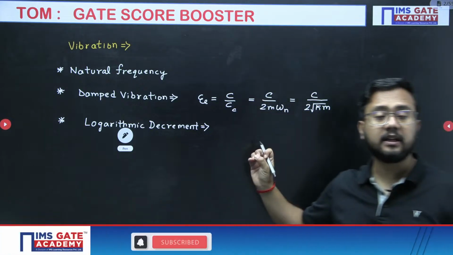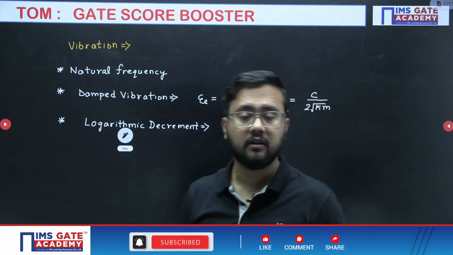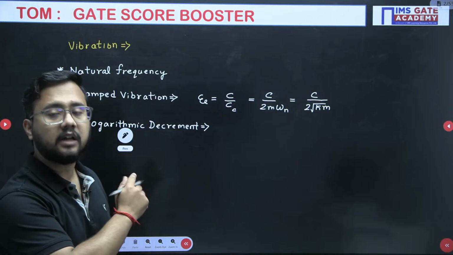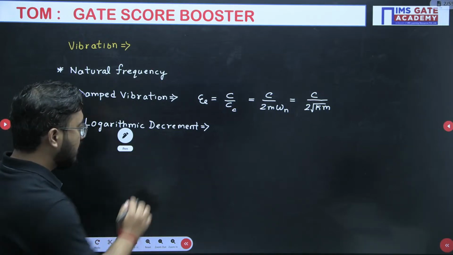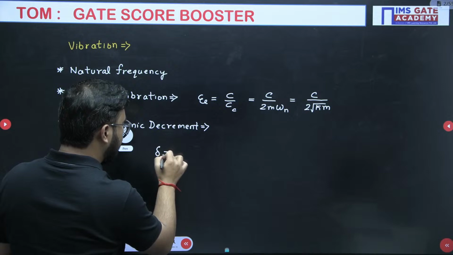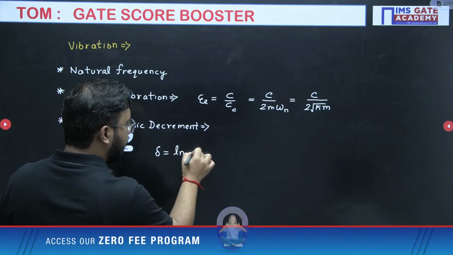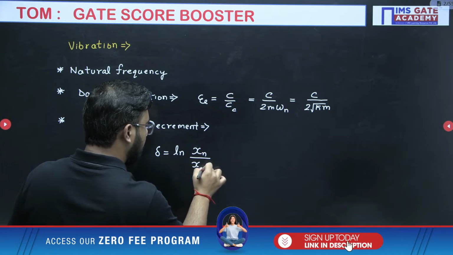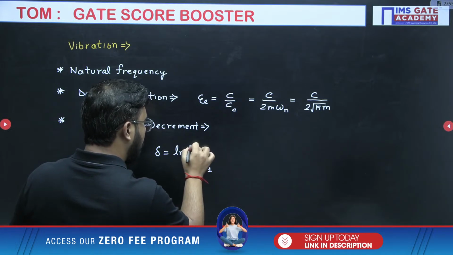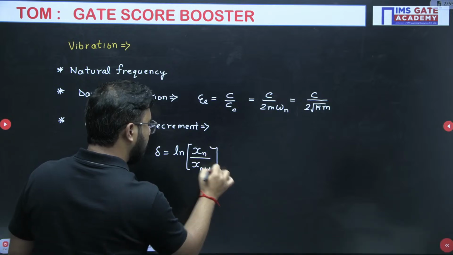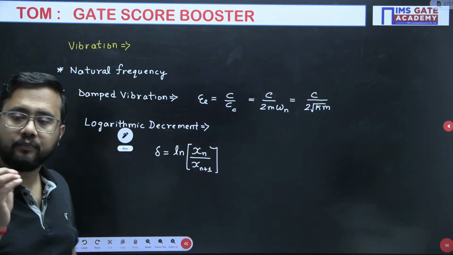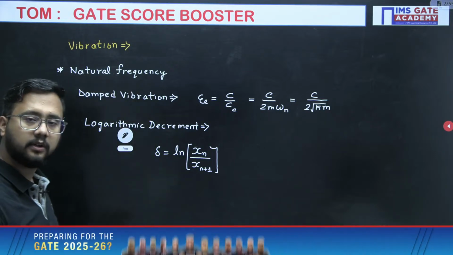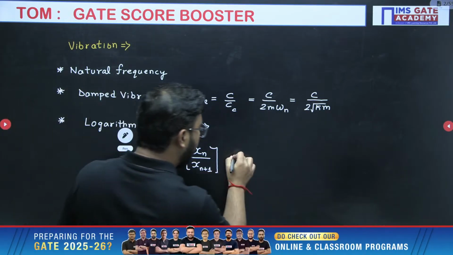Logarithmic decrement is one of the most important topics, and many previous year questions, if you see, are from the logarithmic decrement. Now, according to the definition, we will write the natural log ln xn divided by xn plus 1, the ratio of consecutive amplitudes. If I take the natural log of the ratio of two successive amplitudes, you will get the logarithmic decrement. So that is one of the formulas from the definition.